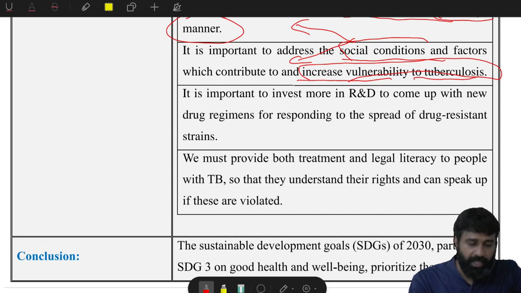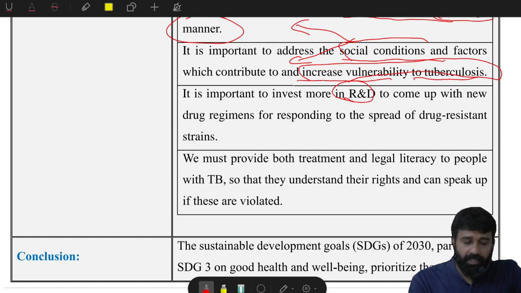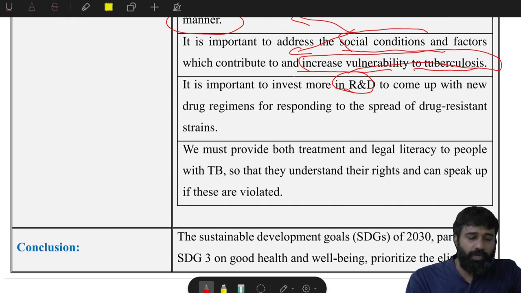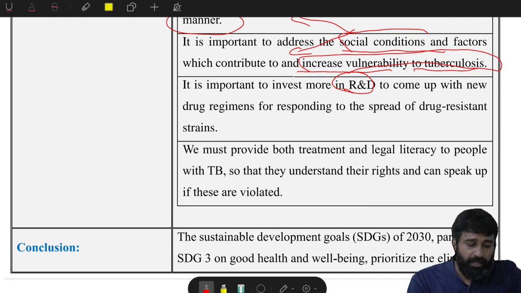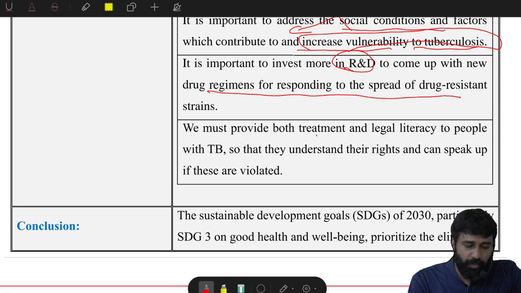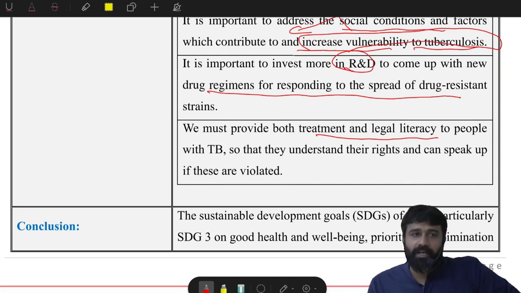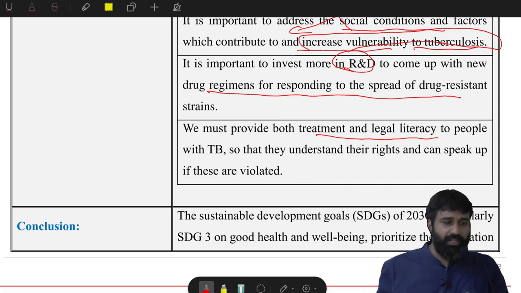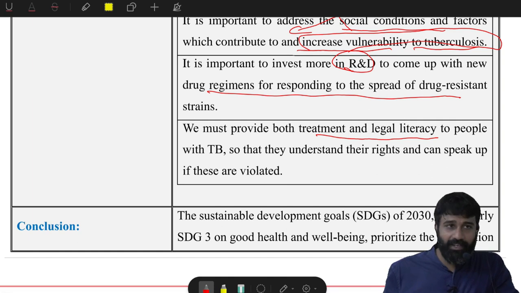Stigma, social stigma. It is important to invest more in R&D, more R&D on drug regimens. So government has to support this R&D. Next, we must provide both treatment and legal literacy. In each sector, you need R&D, right? Because even for content development we need R&D nowadays.